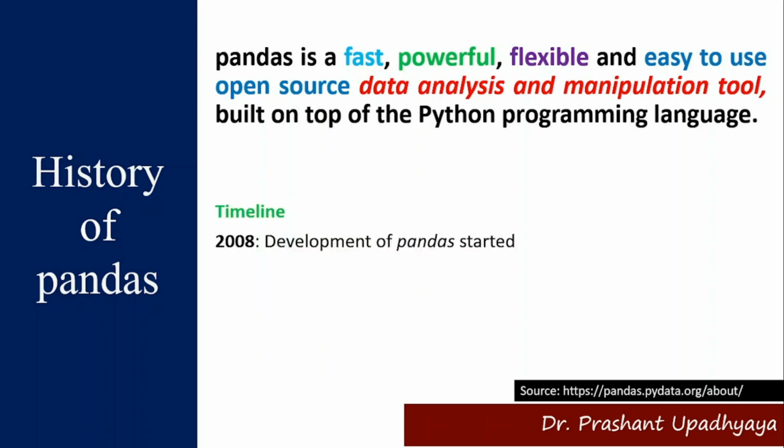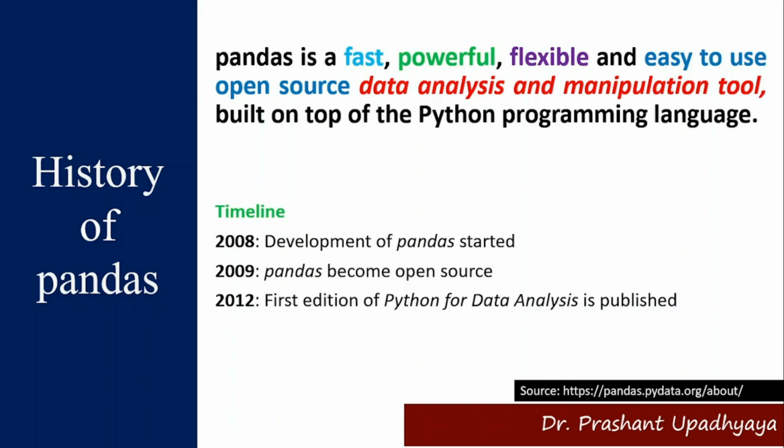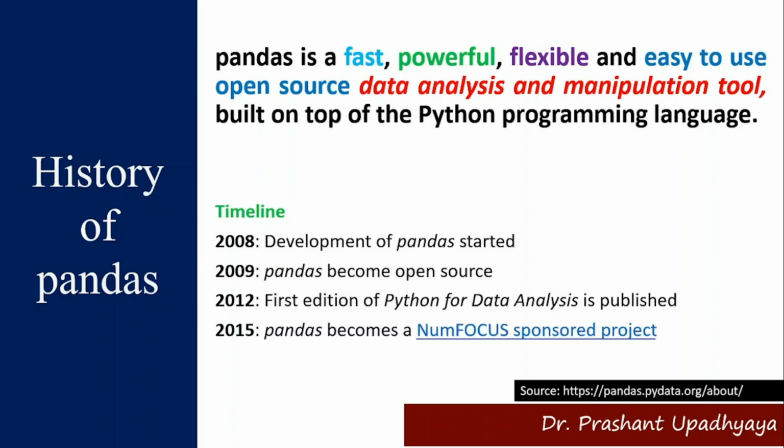Now we are going to talk about the timeline of Pandas. Pandas started in 2008, and in 2009 Pandas became open source. The first edition of Python for Data Analysis was published in 2012, and in 2015 Pandas became a NumFOCUS sponsored project. So we will be talking about the NumFOCUS sponsored project.